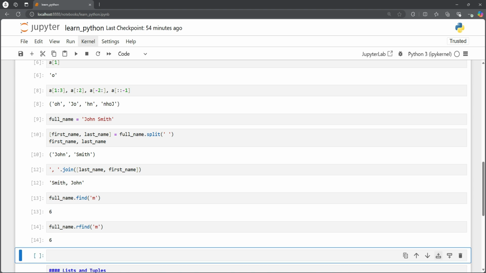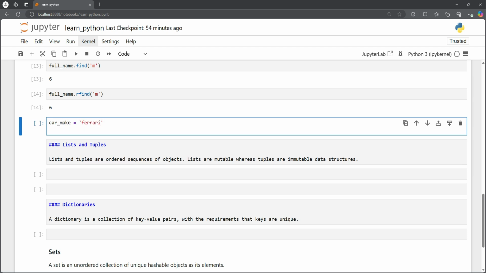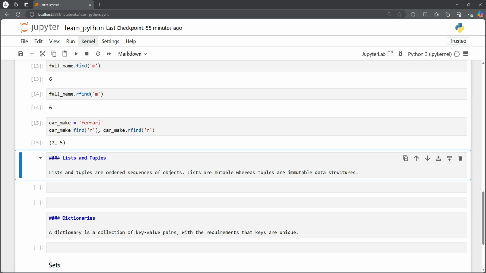But let's quickly see another string. So we can see, car make, and we say it's a Ferrari, and we try car make, find letter R. So that should give us the index 0, 1, 2, and 2, and then the rfind should give us the index 0, 1, 2, 3, 4, 5. So 2 and 5. So that's the answer, and that's what we got.